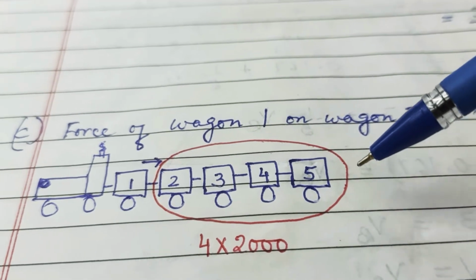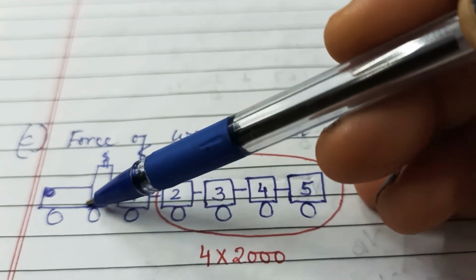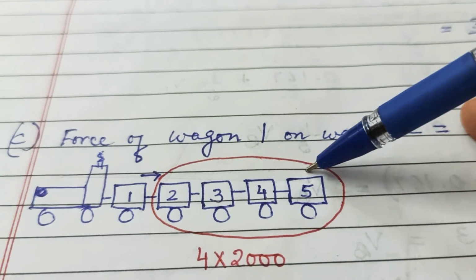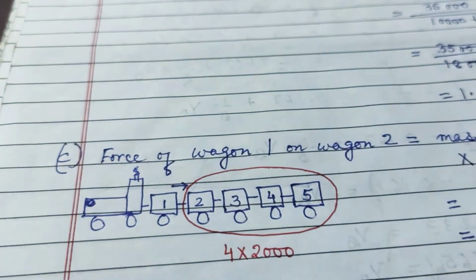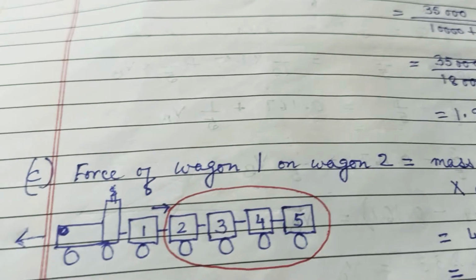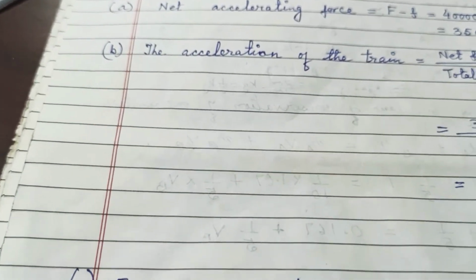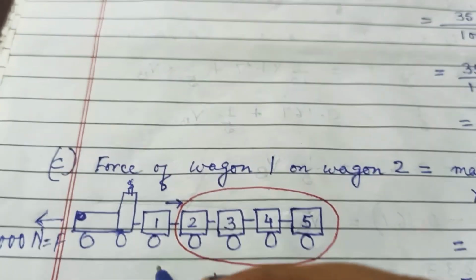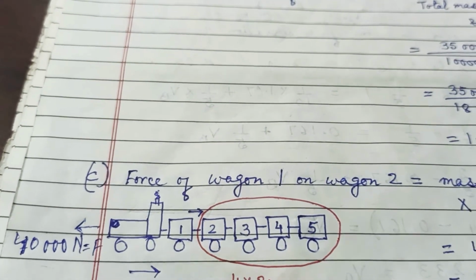It is given that the mass of the engine is 8000 kg, and each of these wagons is 2000 kg. The force exerted by the engine is 40,000 Newton. So 40,000 Newton force is applied, and in the opposite direction the frictional force of 5000 Newton is there.